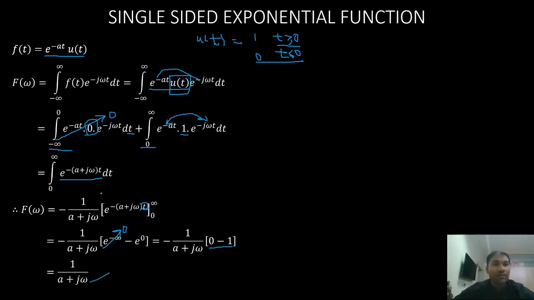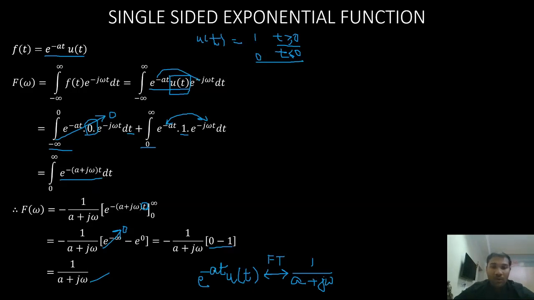This is the Fourier transform for single-sided exponential, right? So how can we write the Fourier transform pair? E power minus at u of t has a Fourier transform pair 1 by a plus j omega.